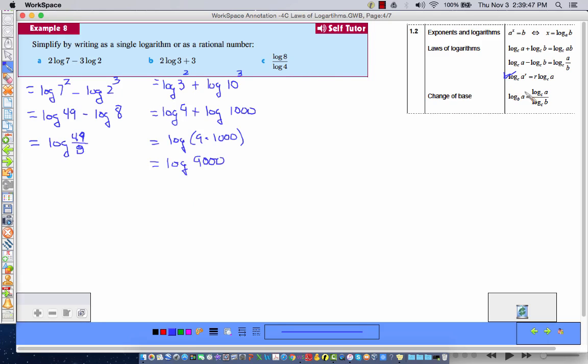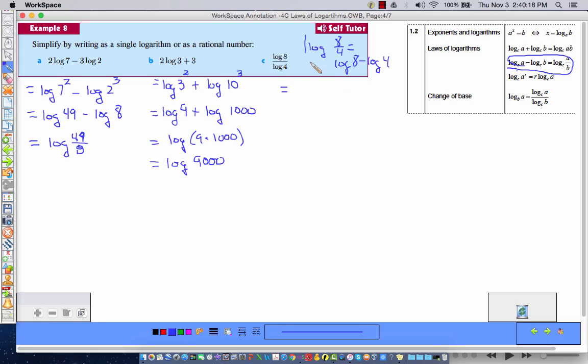Well, we're going to use our exponent rule backwards, so to speak. Remember, this is a good example. This is not that rule because it's not log of A over B. It's the log of something over the log of something. It would have to be log of 8 over 4 equals log 8 minus log 4, but not log 8 over log 4. Log 8 over log 4 does not equal that.